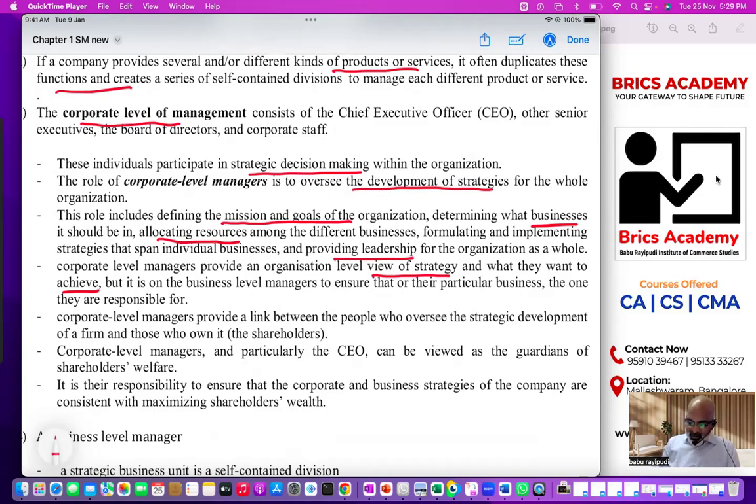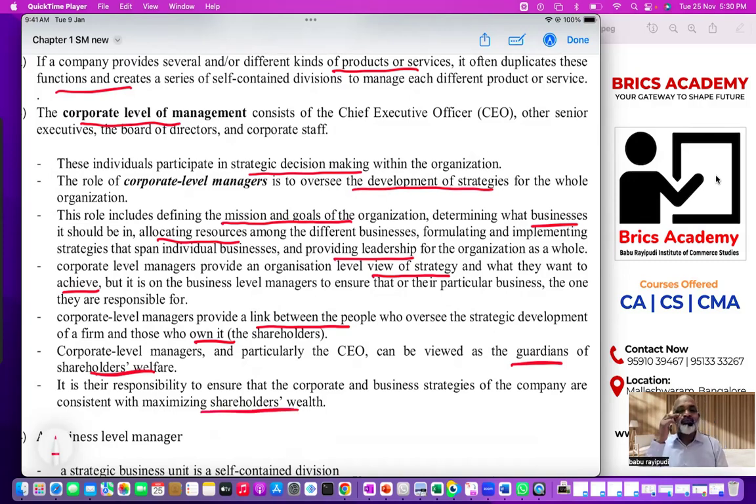Then next one, they provide a link between people and strategic development. That means they make sure of shareholders' growth. So every decision that is taken by the corporate level manager will always keep in mind the growth for shareholders. Growth for whom? Shareholders. Next one, they are the guardians of shareholders' welfare, and their responsibility is to ensure corporate business strategies are consistent with shareholders' growth.